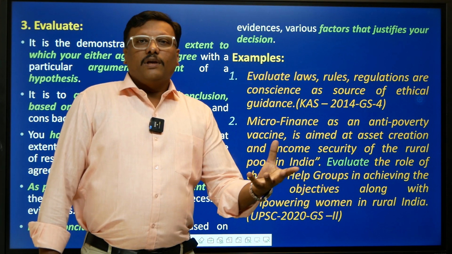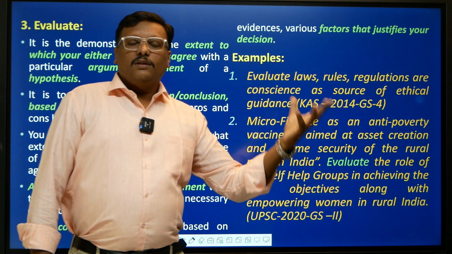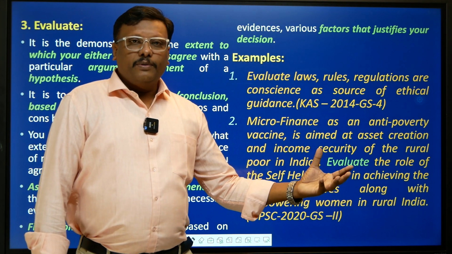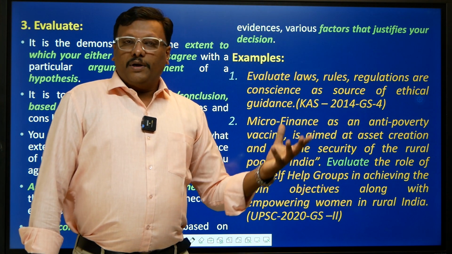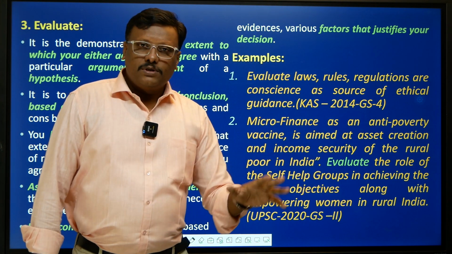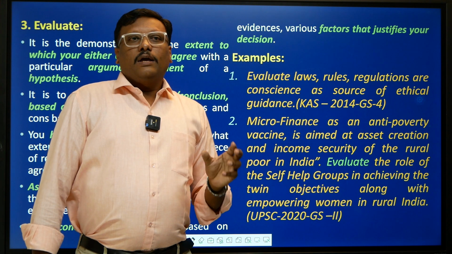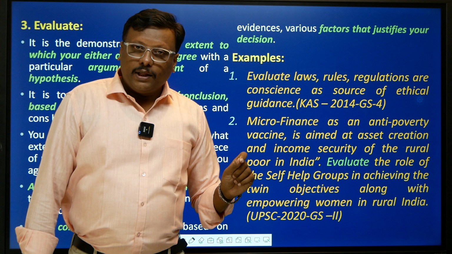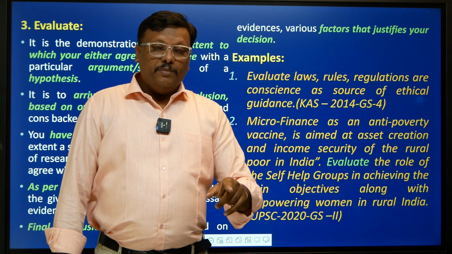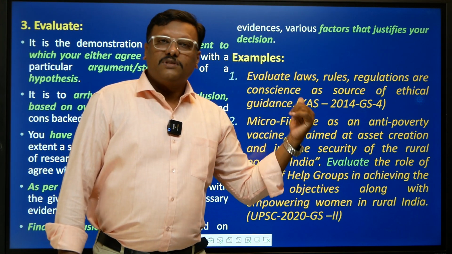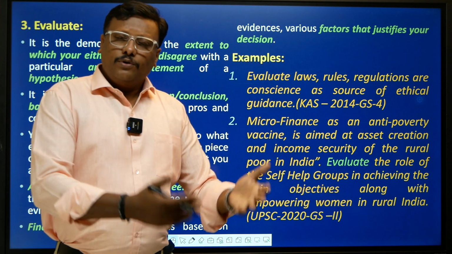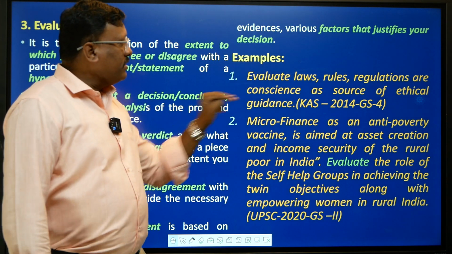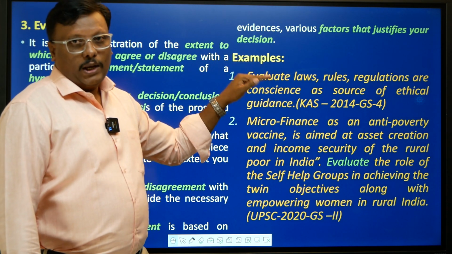On the contrary, we can say that conscience cannot always be considered as a source of ethical guidance, because we can give examples of practices in the past like sati pratha. Sati pratha was a collective conscience of the people and they considered it to be a rule, but it was inhuman. The same thing goes for corruption, and in other countries, any person who commits a mistake is hung to death or stoned to death. So that is the contrary. That means you are not agreeing completely with this statement, and in evaluate, you present your views on the contrary to this statement, right? That is how you have to proceed with this sort of question, that is evaluate.